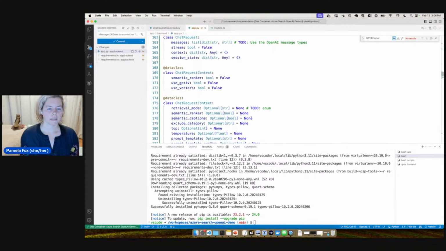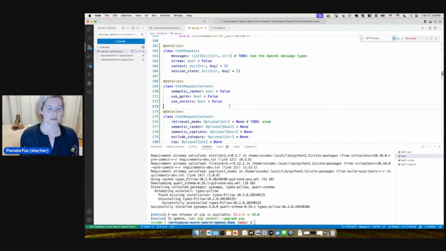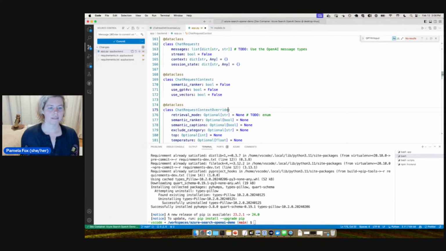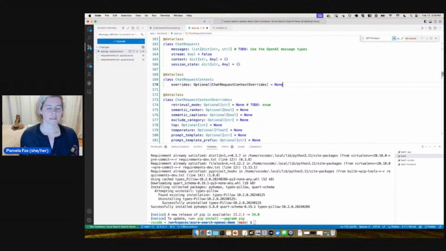Now this is really the overrides, and I want to say overrides. Since we haven't defined it yet, I just put it in quotes and it'll be defined right underneath it. So that'll work.